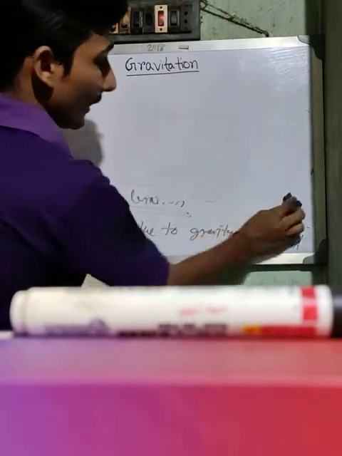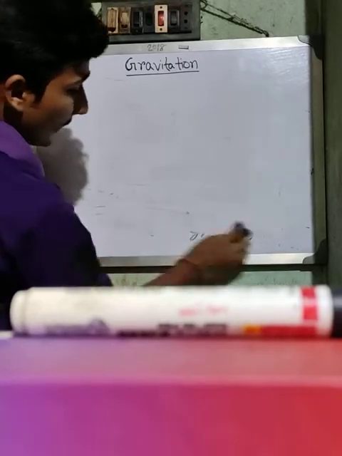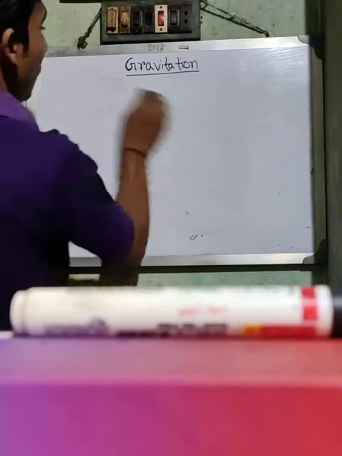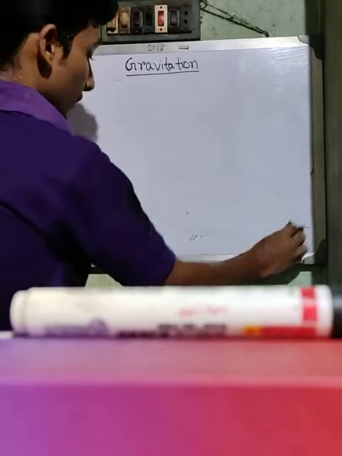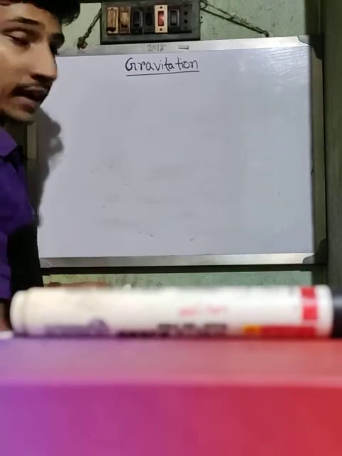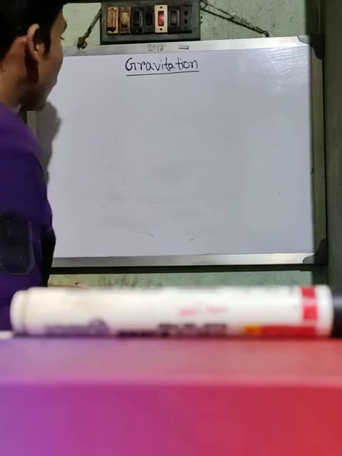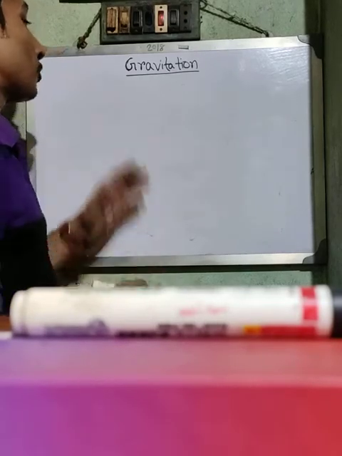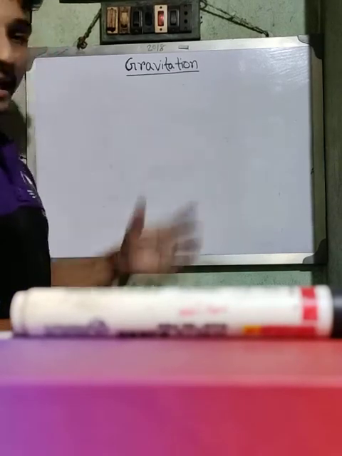Galileo said that all objects having different masses take equal time to reach the ground from a height.